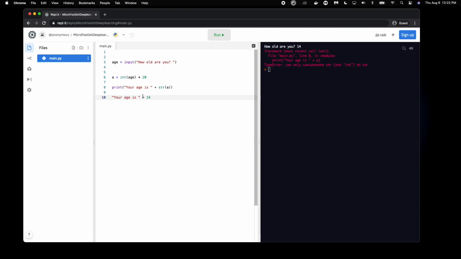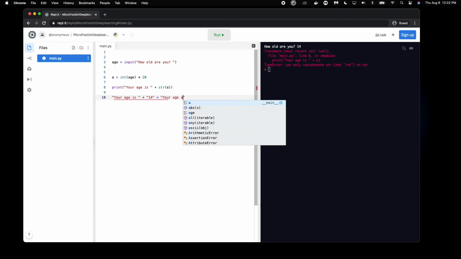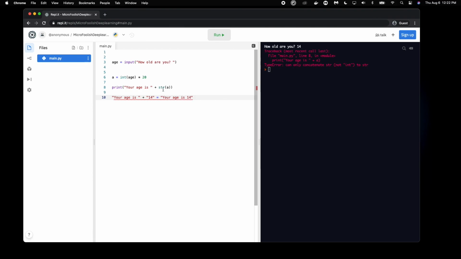And for this, remember strings are just text, right? But instead now with this function we're going to add these two double quotation marks to it so it can be added, and we will get our result. And if you remember, we are actually just getting our input, so it varies. I'm just using 14 as an example, but it varies depending on the input. Let me just space that out a bit better.